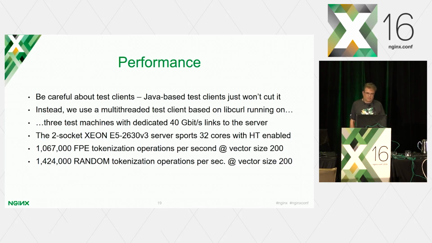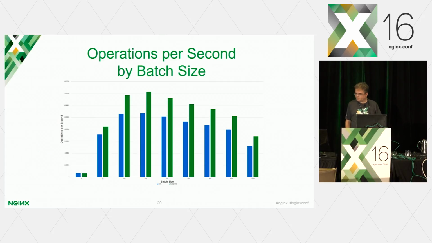And then we implemented another encryption algorithm, which we call random here. And that's a long story. Basically marketing wanted something else other than FPE, so we gave them something else, and it's faster, right? So this looks like this, right? If you have only a scalar that comes in, you achieve about 60,000 or up to between 60 and 70,000 operations per second. Again, this is not the fastest Xeon you can buy, right? The fastest Xeon you can buy costs like $4,000, and these are like, whatever, $1,000 CPUs, right?